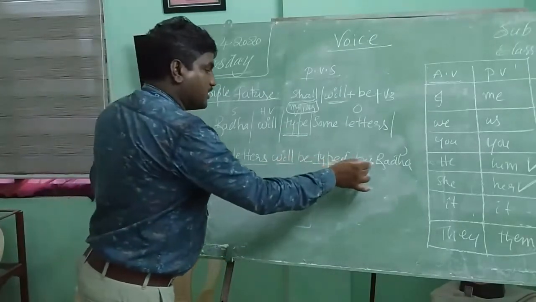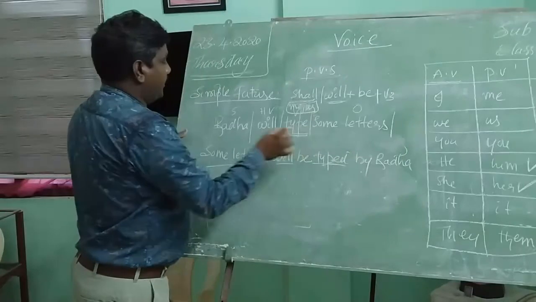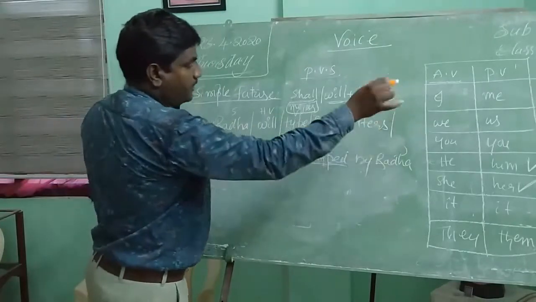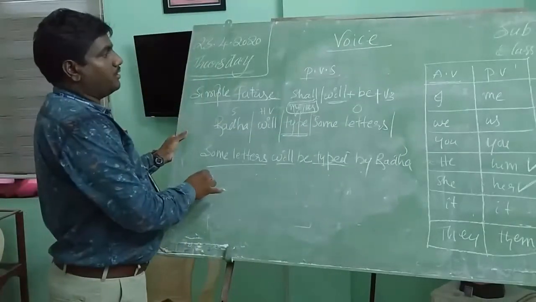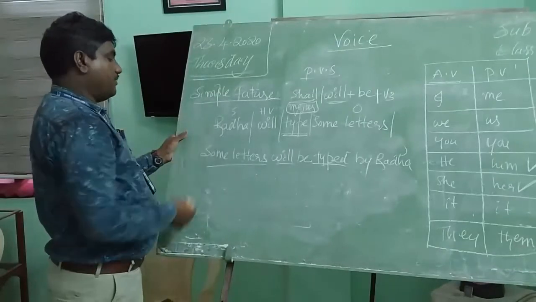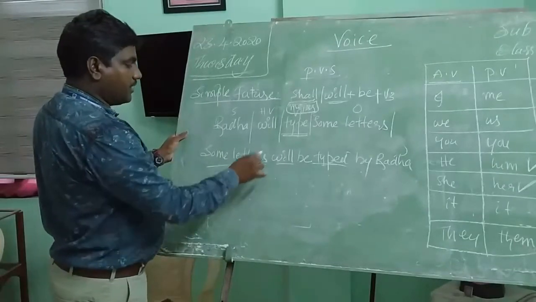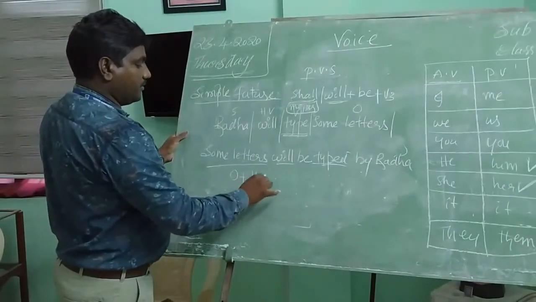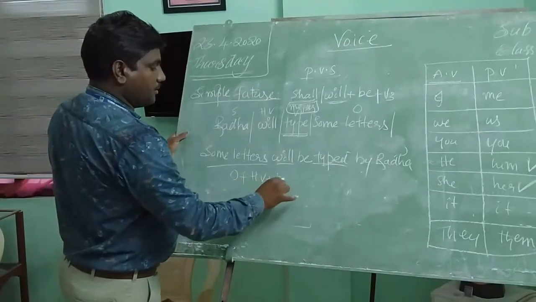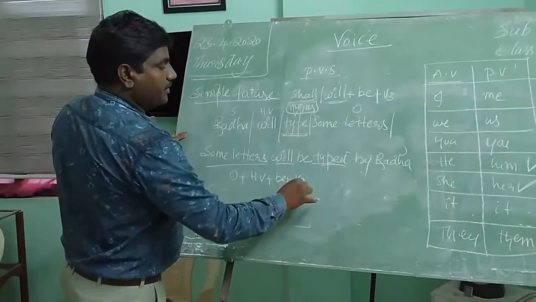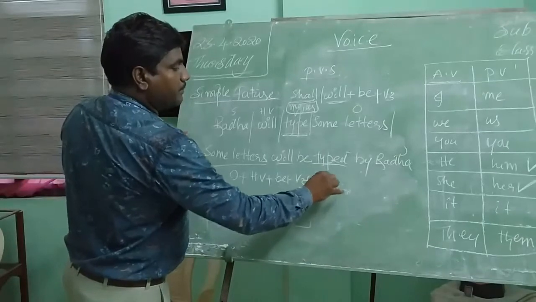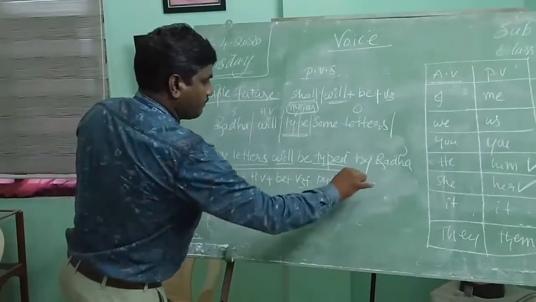Next, after the past participle, the preposition by. Next, the subject changes into the object. In this way, we write passive voice in the simple future. Some letters, object, helping verb will plus be plus type V3 plus by plus subject.